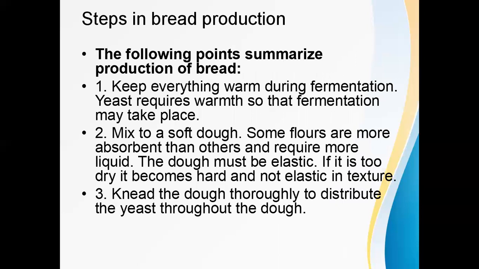Now we have seen what bread is, how it is produced, and a general introduction of bread. We have seen types of bread, and then abnormalities in bread production, sour bread or bloody bread, etc. And ropiness we have seen. Now let us try to study the steps in bread production. What are the different steps?